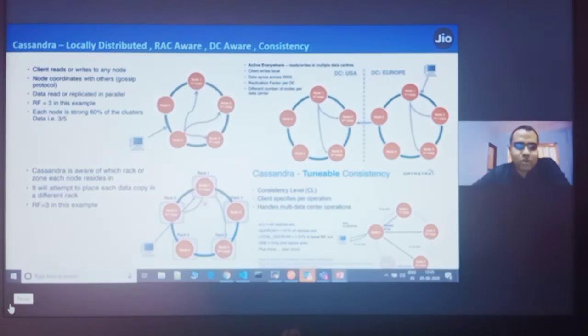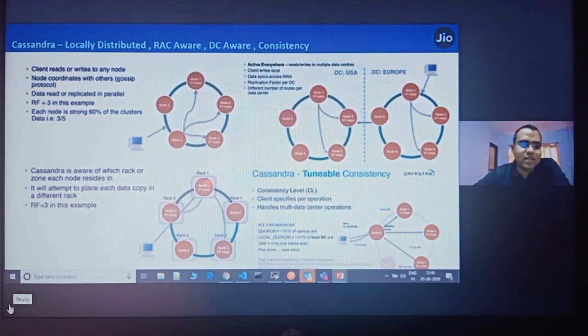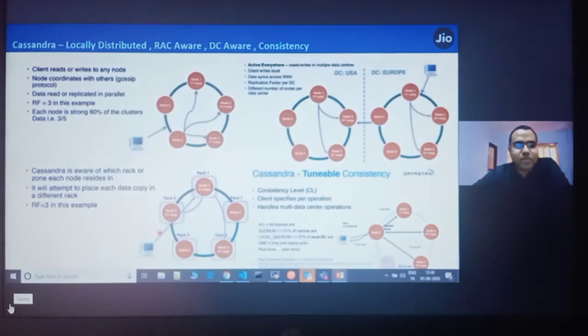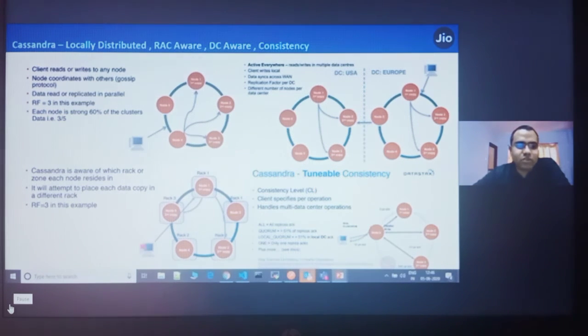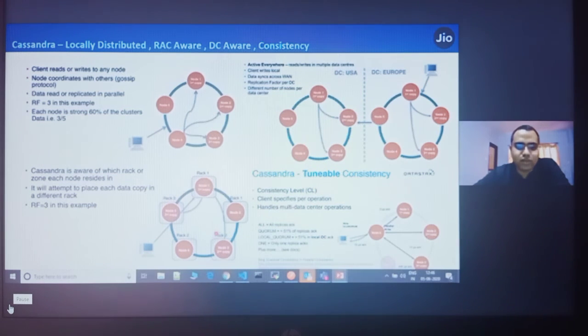So it is rack aware also. You can define your physical racks, whichever racks the nodes are in. There are physical racks in the DC, so you can assign those physical racks in the Cassandra property file, and Cassandra becomes rack aware at that time. Then it will keep the data in different racks, not on a random node. If it's a property of rack, it will keep one copy on rack 1, one copy on rack 2, and one copy on rack 3 in that manner.